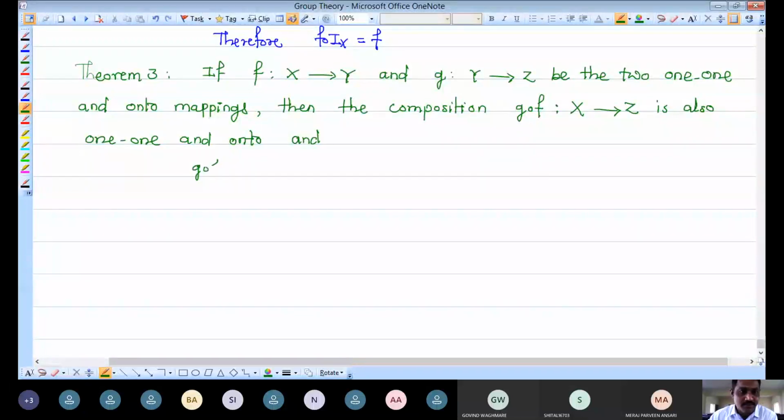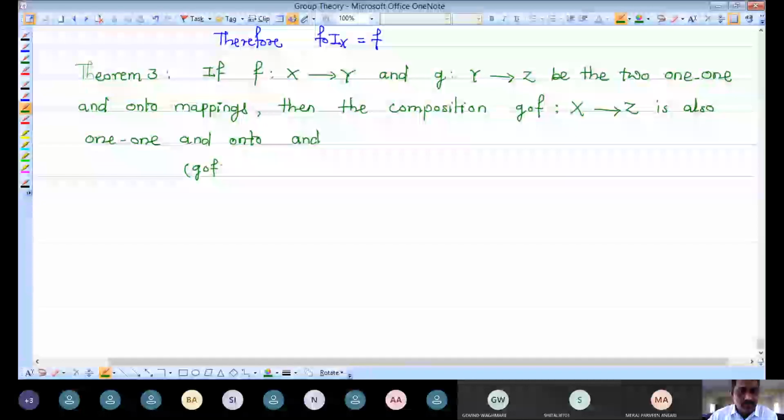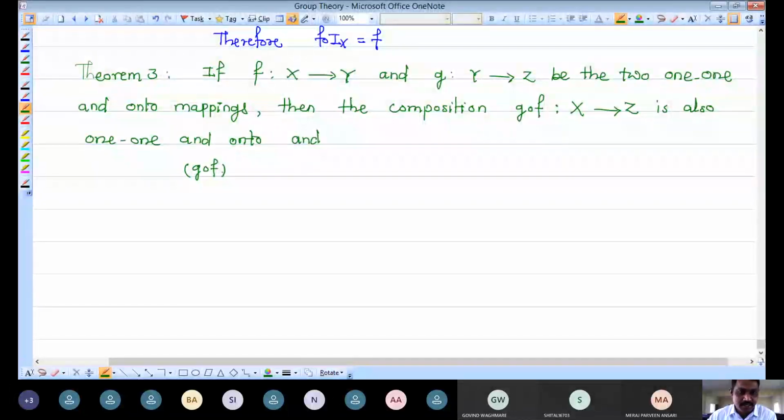G composition F is one-to-one and onto, so its inverse exists, and it is the same as the composition of these two mappings, F inverse and its composition with G inverse. G composition F is a mapping from X to Z, so its inverse is nothing but a mapping from Z to X.